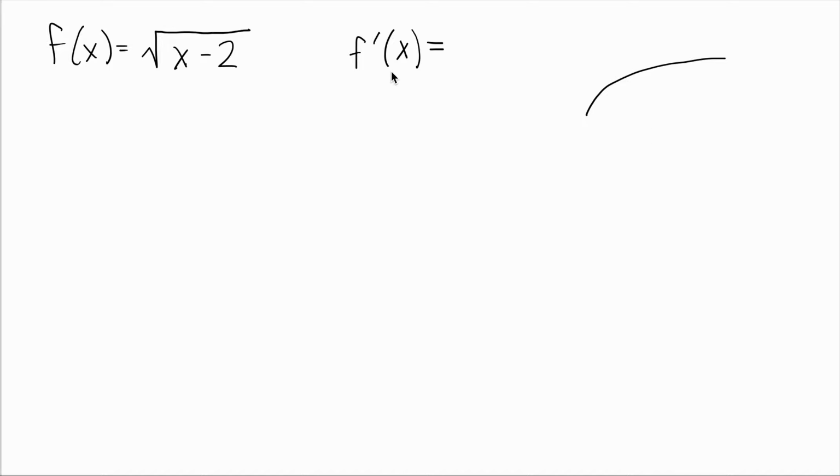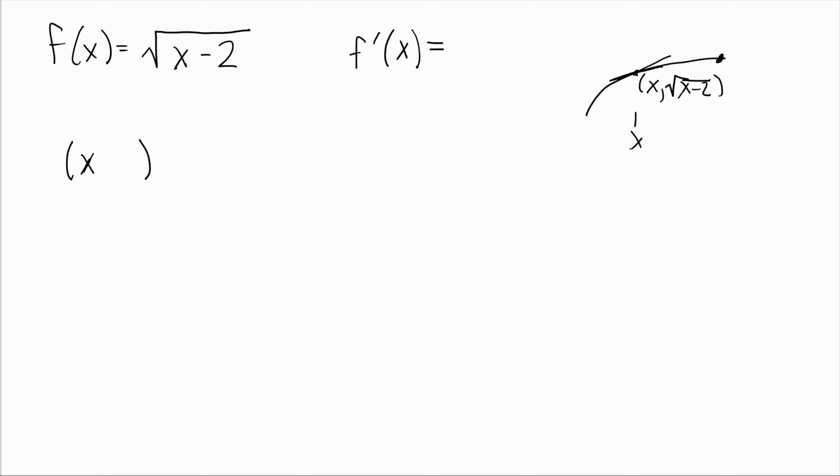So to do this, we are going to set up a difference quotient limit. We're going to use what I've been calling the A strategy here in the different videos that I have. So we're going to pick 2 points. One point is simply going to be where we want to find the slope of the tangent line, at x. So this is x. What is the y value? We'll put x into the formula, and you get the square root of x minus 2. Now let's plug in a point nearby.